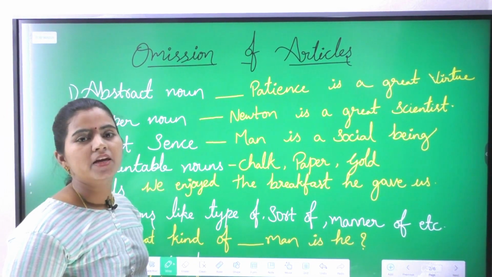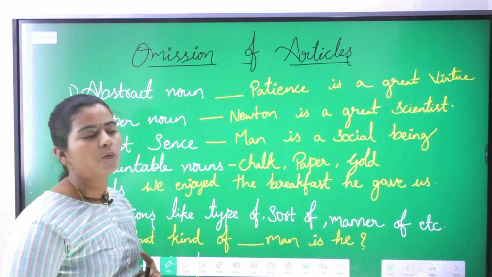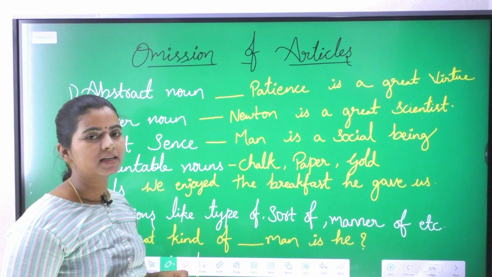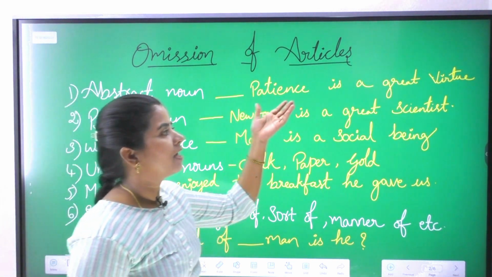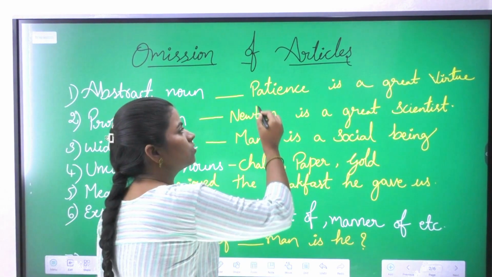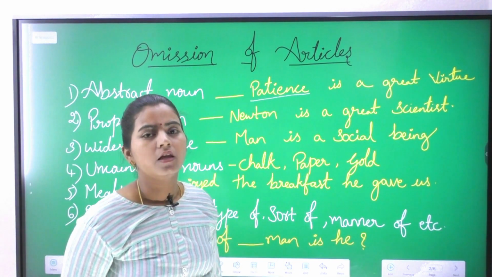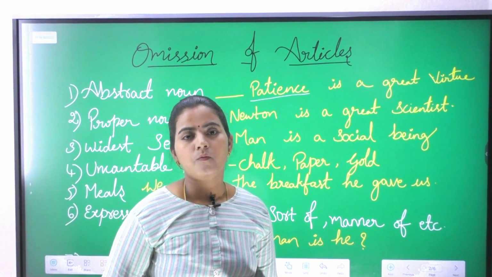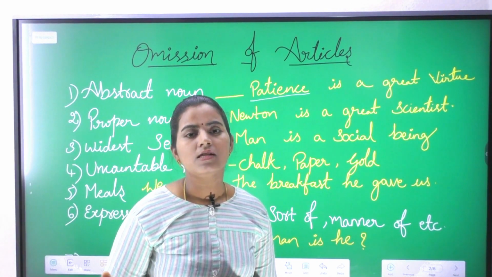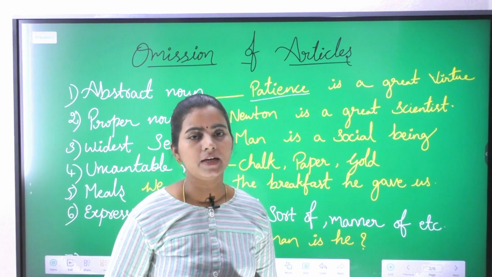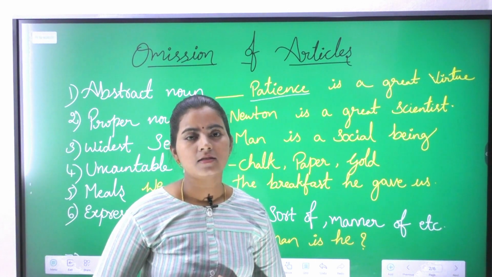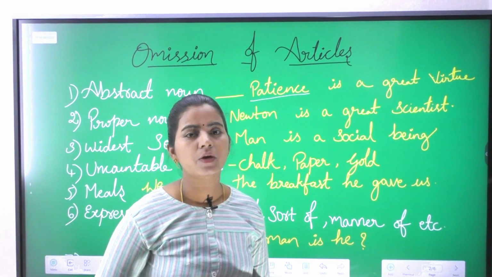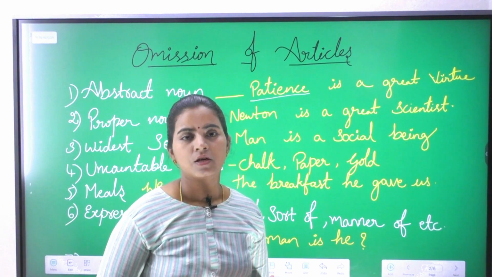Abstract noun. Whenever a sentence is starting with an abstract noun, we should not use any of the articles at all. For example, patience is a great virtue. So here the sentence is starting with an abstract noun. So what do you mean by abstract noun? A thing which we cannot see or touch, we can only feel it. Such type of things are called abstract nouns. For example, patience, you cannot see or touch patience, you can only feel it. And courage, brave.